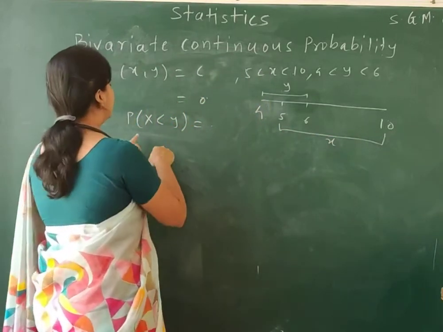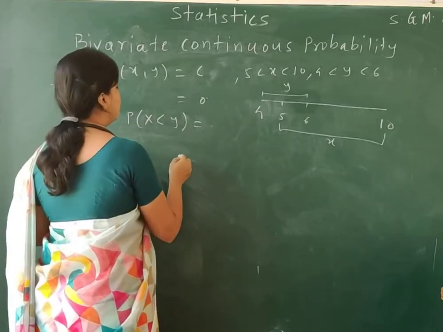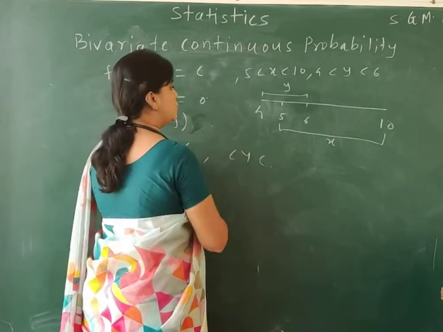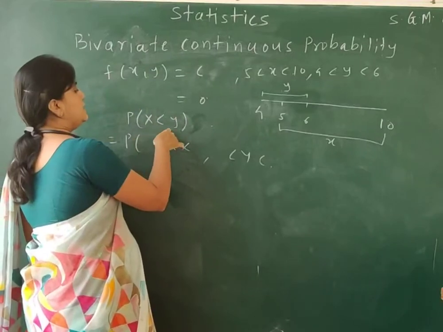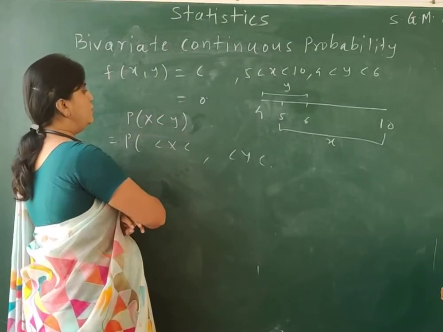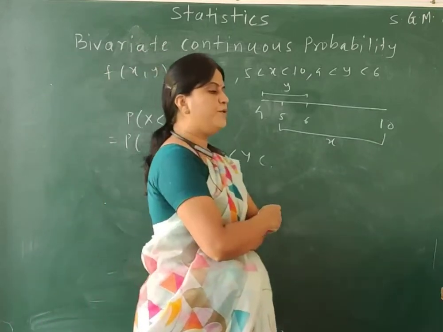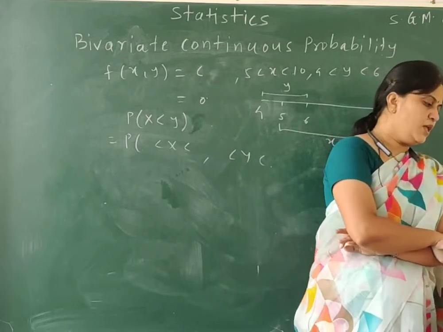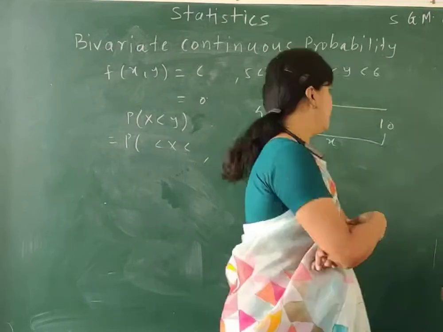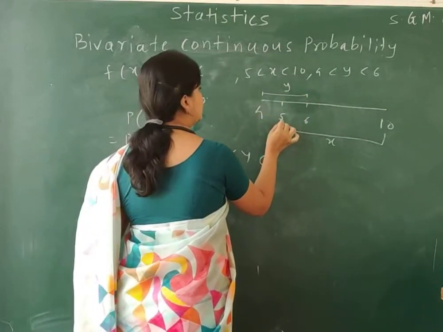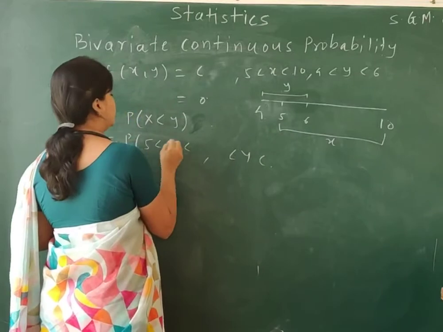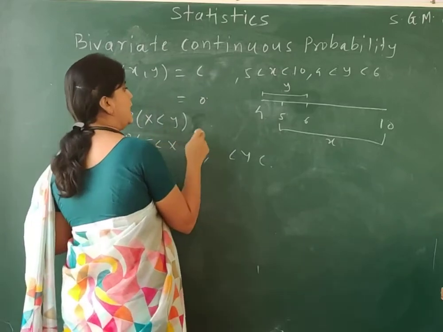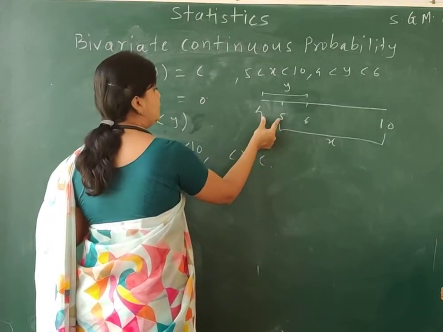But since the condition is x is less than y, I need to find the probability of x and y carefully, observe the values. Since x is less than y, we cannot go beyond the values of y. So we can take the values of x as 5 to 10. Then what is the value of y? We cannot take the values of y as 4 to 6. They are only between 4 to 5.